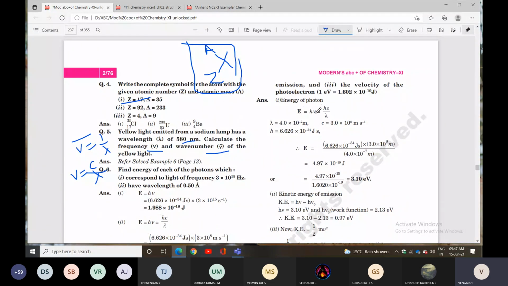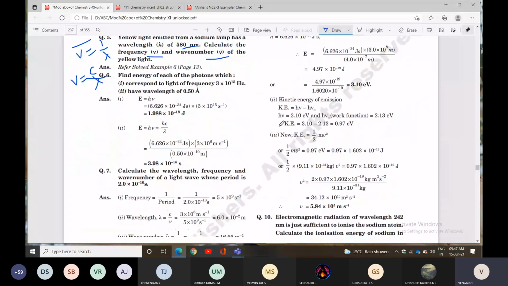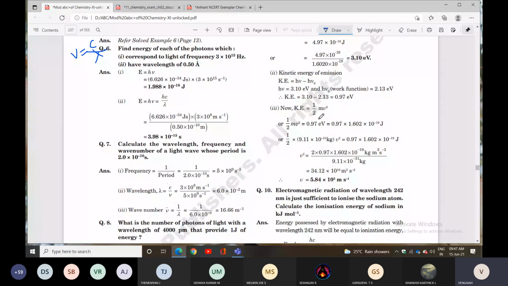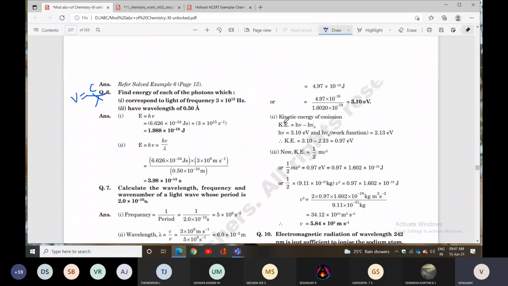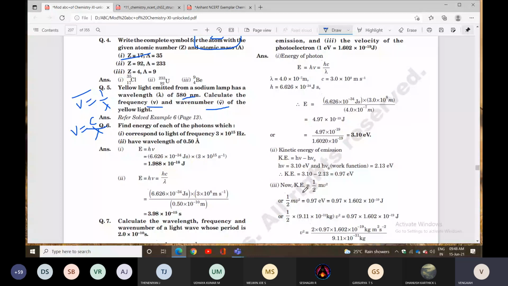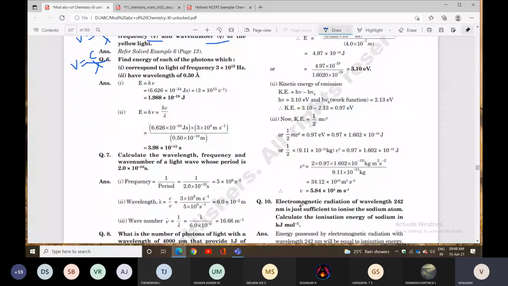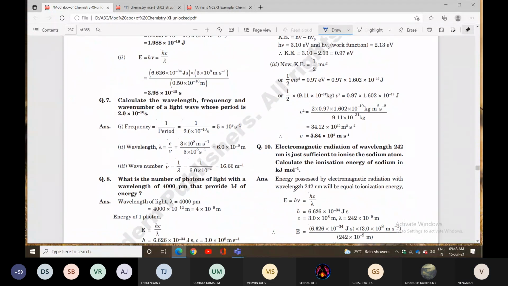The energy of the photon formula is E equal to hc by lambda. Lambda is given, C is a constant value, and H is also a constant value. Next, the kinetic energy of emission: K equal to h nu minus h nu naught. You can substitute the values and calculate the kinetic energy. Third is the velocity of the photoelectron: K equal to half mv square. Substitute all the values and calculate. Next question.